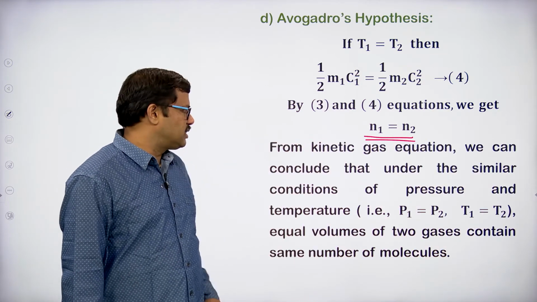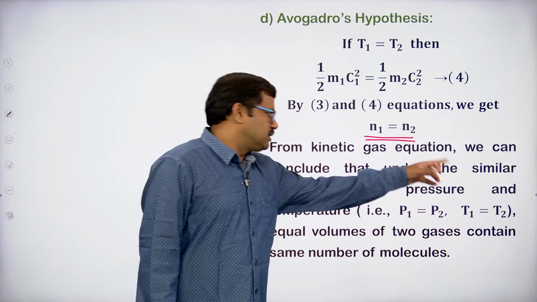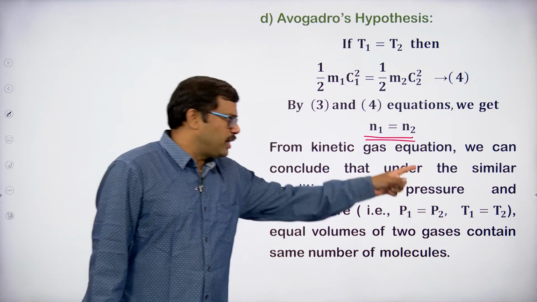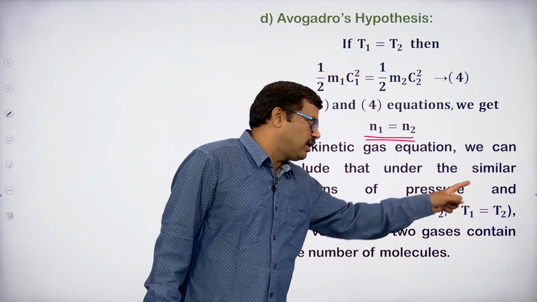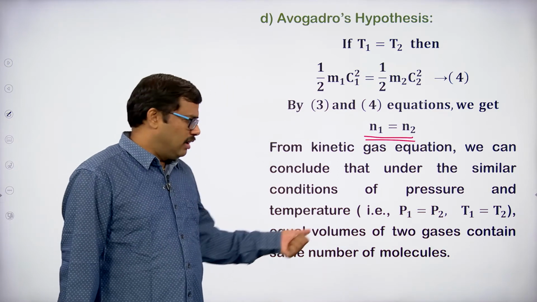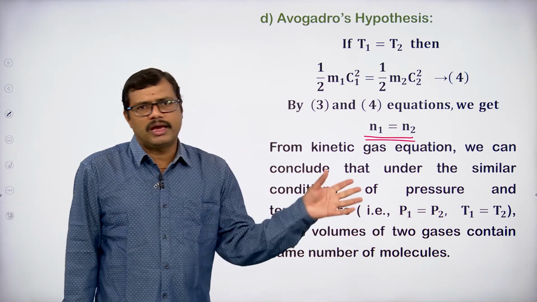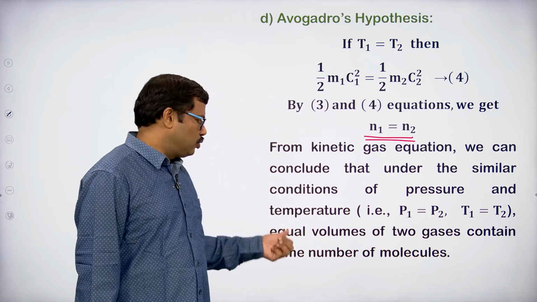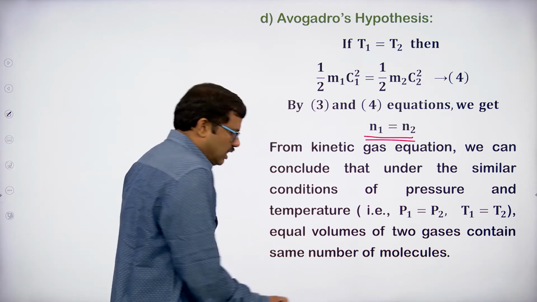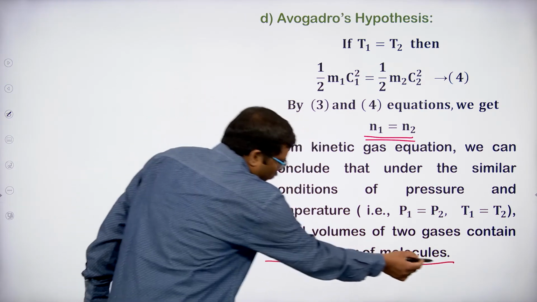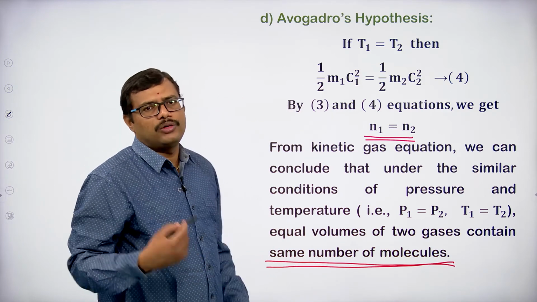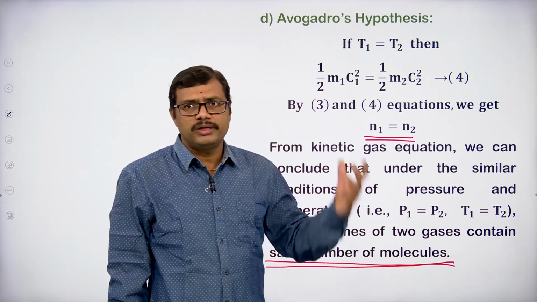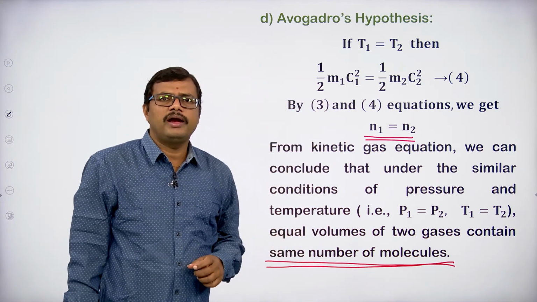From the kinetic gas equation, we can conclude that under similar conditions of pressure and temperature, P1 equal to P2, T1 equal to T2, whatever gas you take, with temperature and pressure constant and volume also the same, two equal volumes of the gases will have the same number of molecules. This is what is called Avogadro's law. So Avogadro's law can also be derived from this kinetic gas equation.